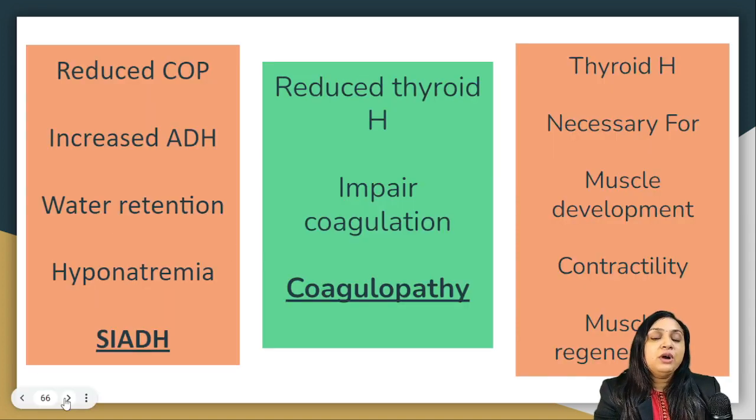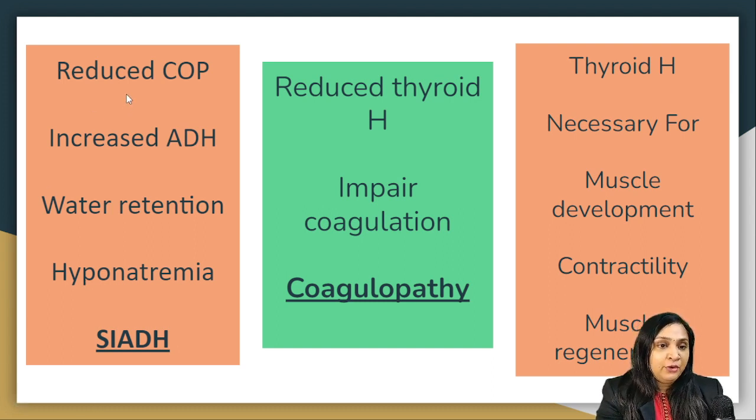Now, how is it going to have these 3 complications? We all know that because of low thyroid hormone, there will be decreased cardiac output. Because of that, there will be increased antidiuretic hormone secretion and water retention, which will lead to hyponatremia as well as SIADH. Reduced thyroid hormone can also impair coagulation by its action on the coagulation pathway, and it can lead to coagulopathy. Thyroid hormone, as we all discussed, is very important for muscle development, contraction and regeneration. In absence of thyroid hormone, there could be muscle weakness.